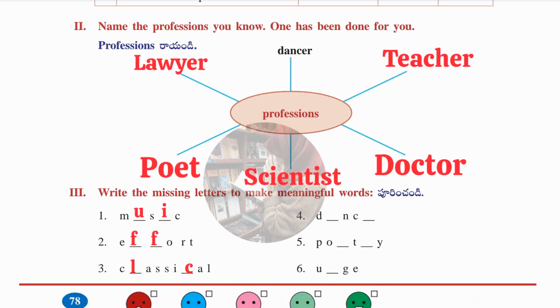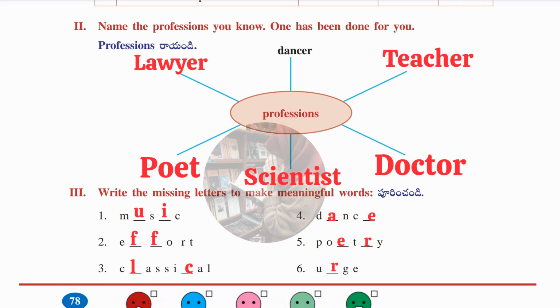One has been done for you. Actually, this is a student activity. Still, I am providing the answers. Let's see. Here, one profession is given, which is dancer. Whatever profession you know, you just write it down by your wish, or else you can copy paste the same. Second profession is teacher, then doctor, then scientist, then poet, after that lawyer. This is not in an order. You may write as you wish.